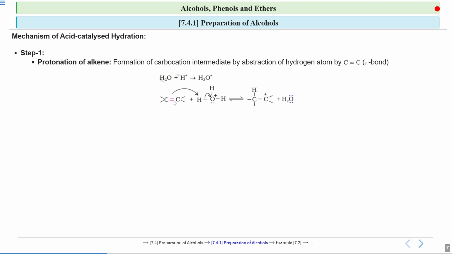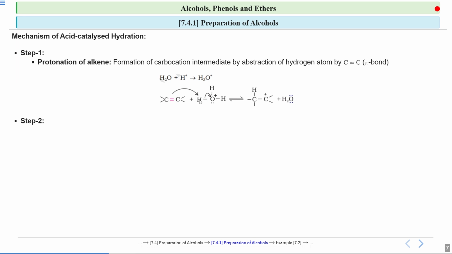Now see, this alkene has a double bond. Double bond means a pi bond is there. And in a pi bond, the electrons are loosely held. So this pi bond can easily break. We all know that in a pi bond, the electrons are loosely bound. So this alkene will say to this hydrogen that I will help you. So this carbon will donate its electron to this hydrogen.